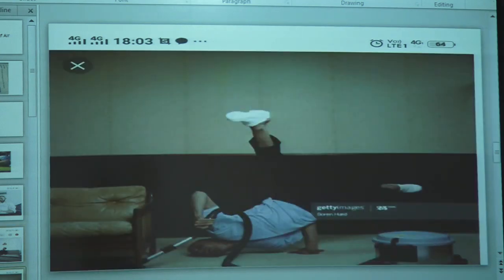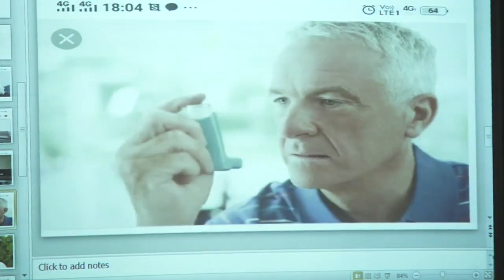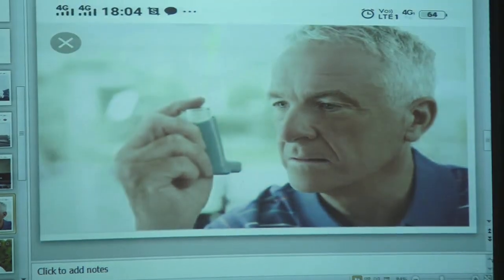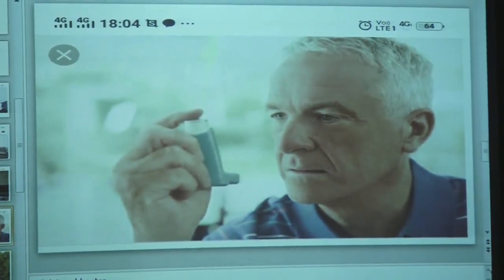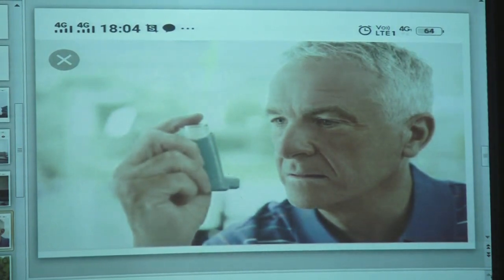Vacuum cleaners, we are all familiar with vacuum cleaners. Actually, vacuum cleaners also function on air. Here a man is using an asthma pump. It is nothing but the use of air, but in a medicinal way for breathing.